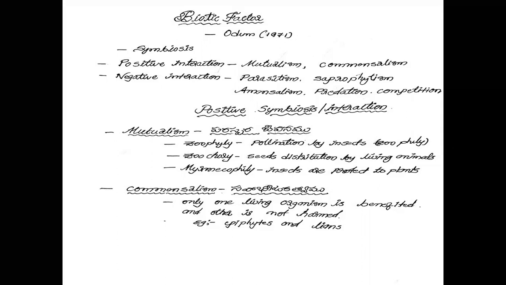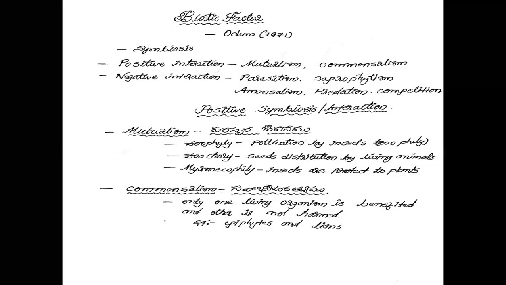How do they benefit? The insect collects nectar from the flower, so the insect is benefited. During the collection of nectar, pollen grains are deposited on the stigma by the insect, called pollination.